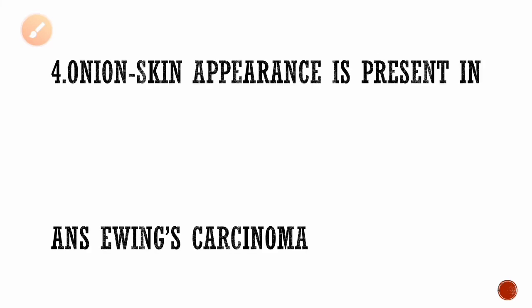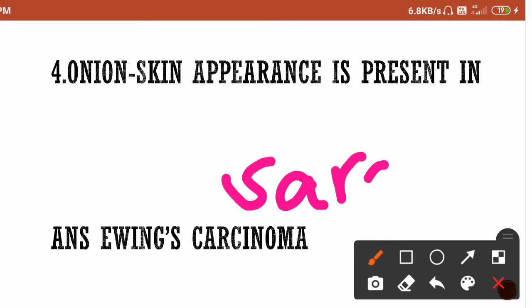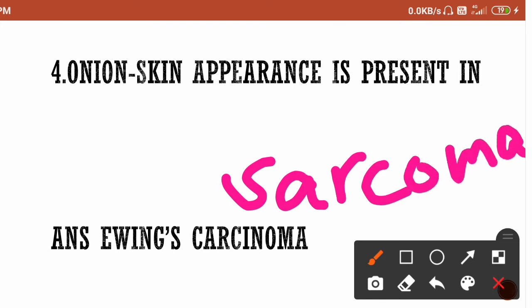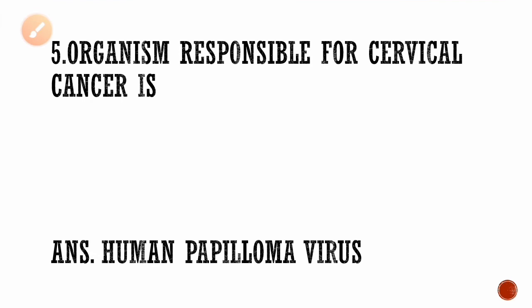Fourth question, onion skin appearance is present in. In which type of cancer will we see this onion skin appearance? It is Ewing's sarcoma. Everyone please pay attention, it is not Ewing's carcinoma, but Ewing's sarcoma. In Ewing's sarcoma, onion skin appearance is present. This is the ideal characteristic feature of Ewing's sarcoma.